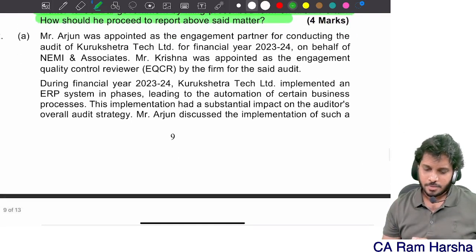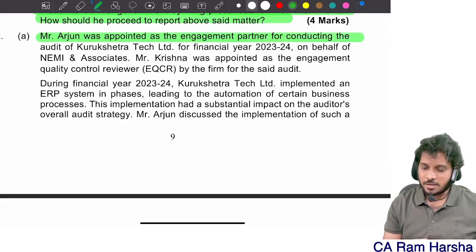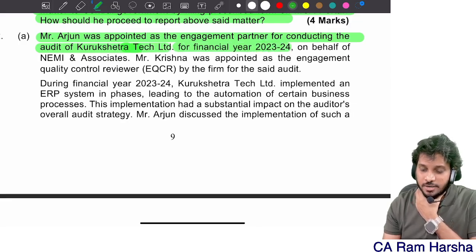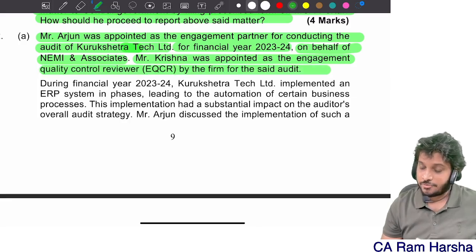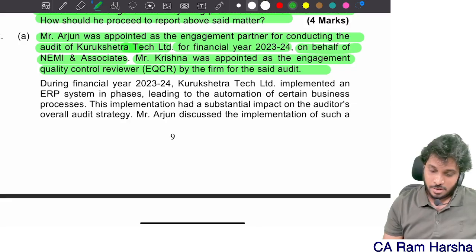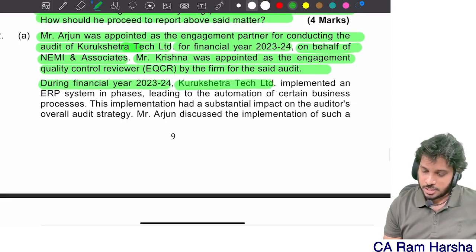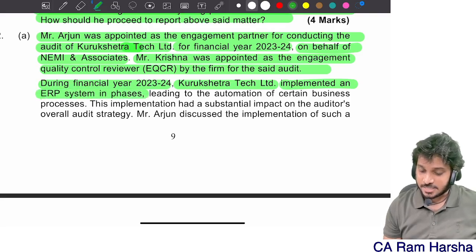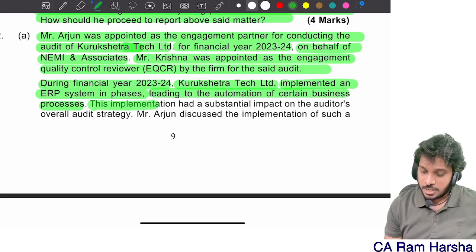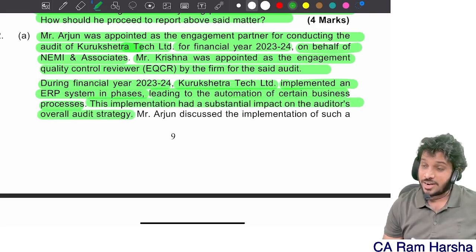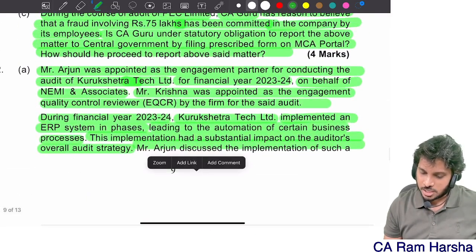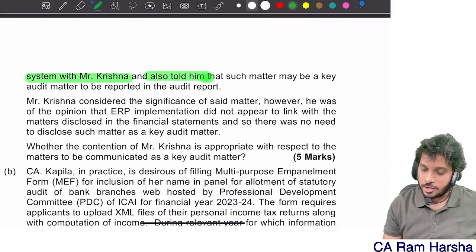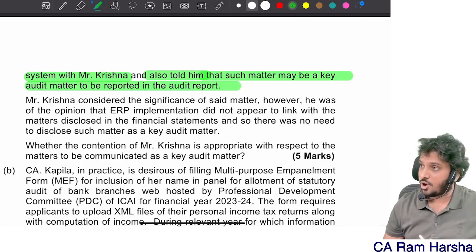It's easy. Mr. Arjun was appointed as engagement partner for conducting the audit of Kurukshetra Tech Limited for the year 23-24. On behalf of NEMI Associates, Mr. Krishna was appointed as engagement quality control reviewer by the firm for the said audit. During the year, Kurukshetra Tech Limited implemented an ERP system in phases, leading to automation of certain business processes. This implementation has a substantial impact on the overall audit strategy. Mr. Arjun discussed the implementation of such system with Krishna. Who is Krishna? Quality control reviewer. And also told him this matter may be a key audit matter to be reported in the auditor's report.